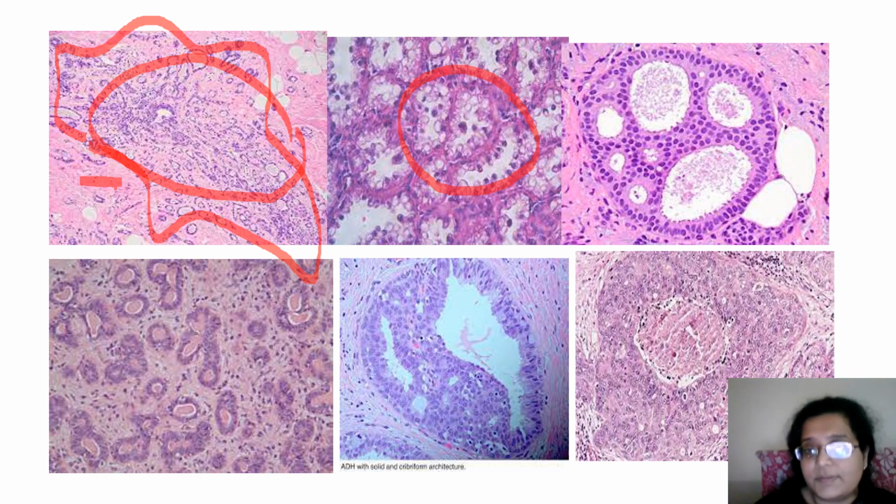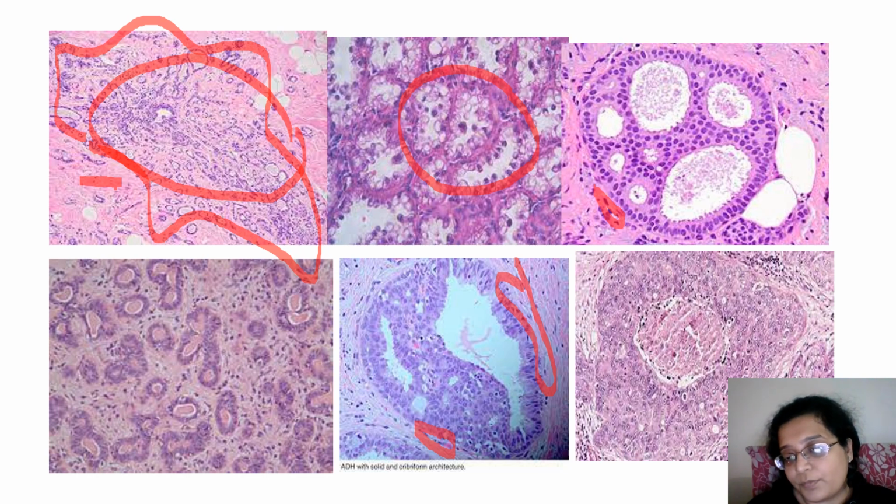Now, this is benign, and here you can see these myoepithelial cells, meaning whatever changes are there are limited to the duct, to the gland, and have not infiltrated the surrounding stroma. Over here also you might see some myoepithelial cells, and this is just an intact basement membrane, with cells which we highlight mostly by P63. However, here you see that the proliferation has these arches going from one end to the other, and the cells have more pleomorphism as compared to this. This is more of a DCIS, that is carcinoma in situ.